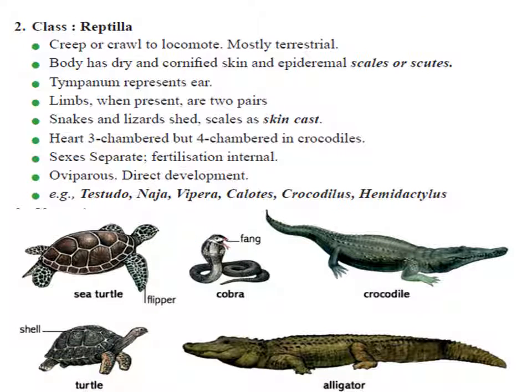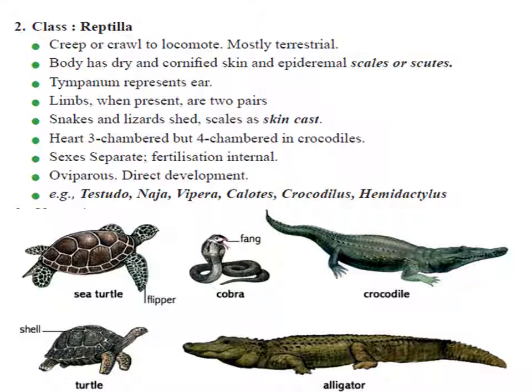The next class is class Reptilia because of their creeping or crawling habit. The body is divided into head, neck, trunk and tail. The skin is dry without glands. The body is covered by epidermal scales, also called scutes. Snakes and lizards shed their scales, which is called skin casting. They also have a tympanum membrane, which represents the ears.